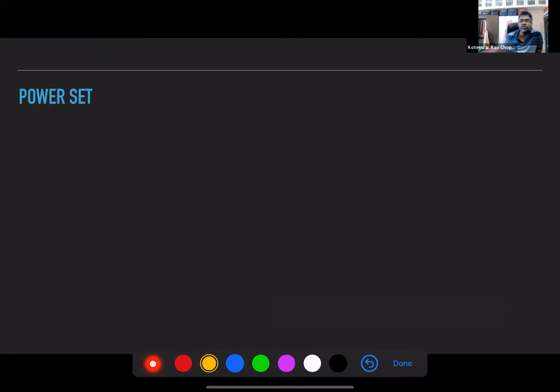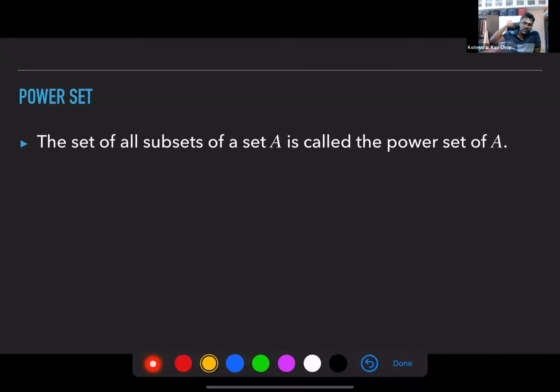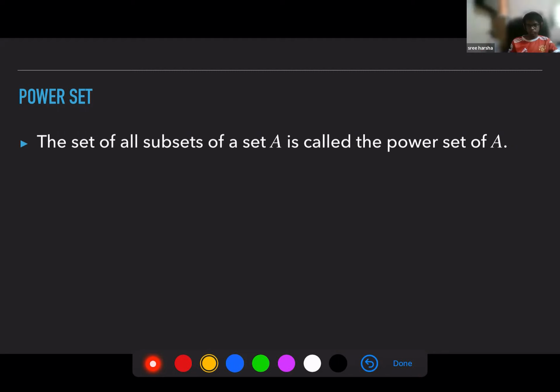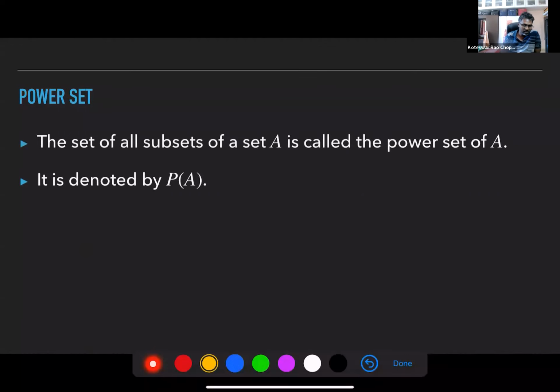Okay, power set. Now what is a power set? Let's understand this. The set of all subsets of a set A is called the power set of A. You understand the set. If you have a set A, it has some elements, right, including a null set. Remember, a null set is part of every set. So the set of all subsets of A is called the power set of A. Let's take a symbol here. You use P of A to indicate a power set.